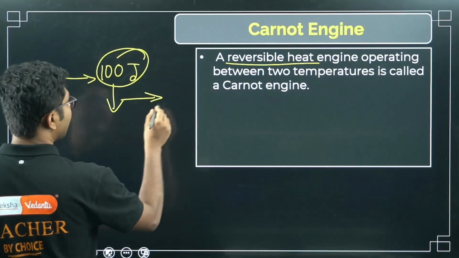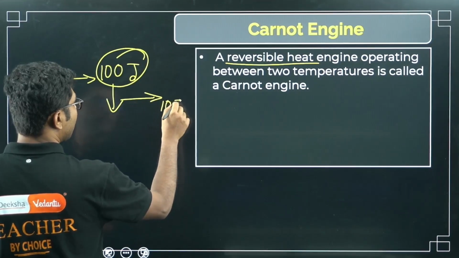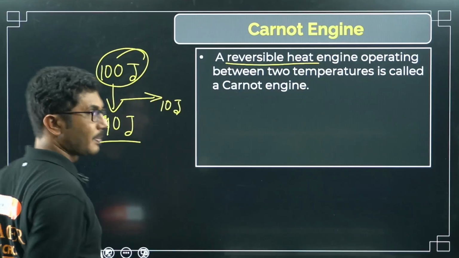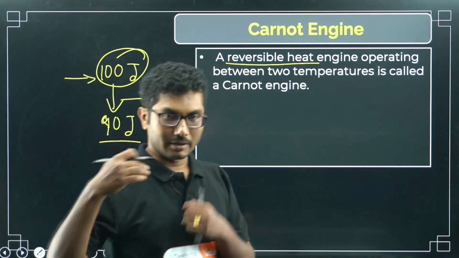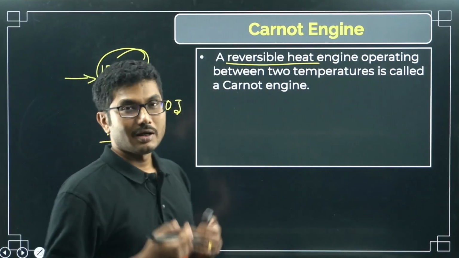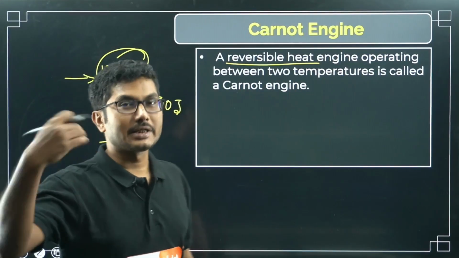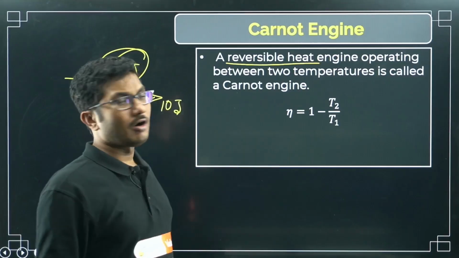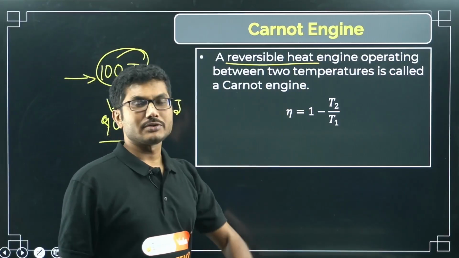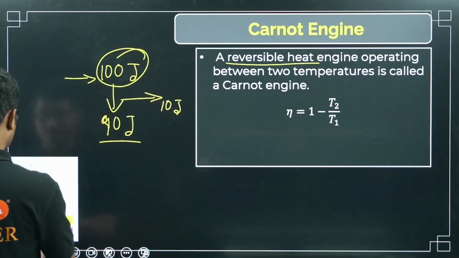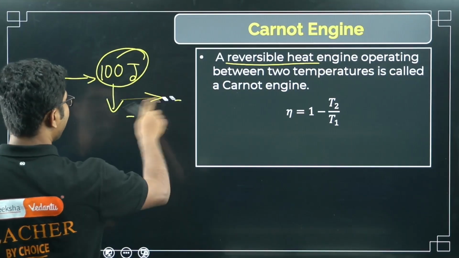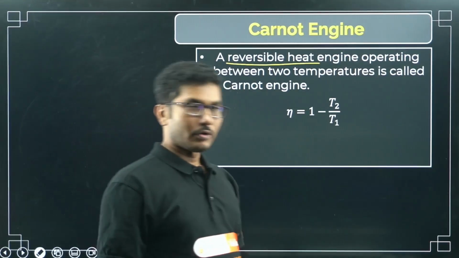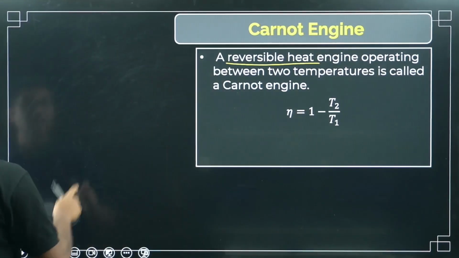So if you send, say, 10 joules of energy to the sink, then only 90 joules of energy you can convert into work. So Carnot engine is an engine which can convert energy into work, but it also rejects some heat back to the sink. Now the efficiency of Carnot engine depends on the temperature difference between which it is working. All heat engines have something very common, that they are operating between two temperatures. I will explain it in a while. So what is the meaning of that?